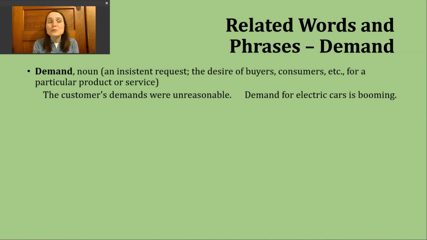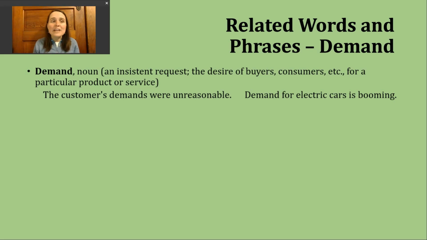The first way to use the noun demand is to talk about an insistent request. So, again, this is strongly worded. This is not just like, I would like this, right? It must happen. You need to do this or you need to make this happen. An example of this might be the customer's demands were unreasonable. Okay? So, whatever the customer was insisting a worker do, right? It was not fair, not something that would generally be expected. So that's why you see that adjective there, unreasonable.